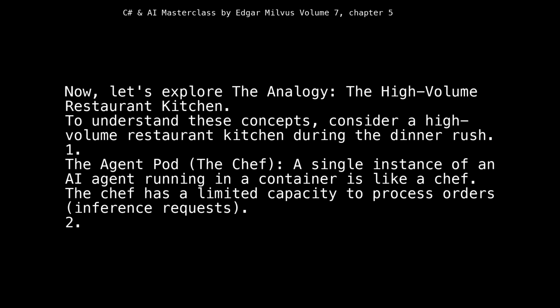To understand these concepts, consider a high-volume restaurant kitchen during the dinner rush. 1. The agent pod. The chef. A single instance of an AI agent running in a container is like a chef. The chef has a limited capacity to process orders, inference requests.